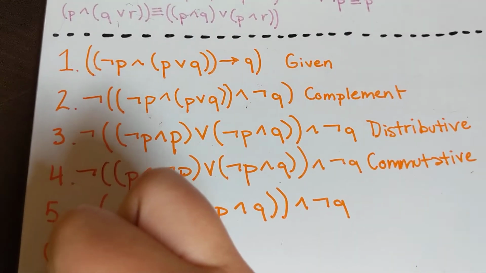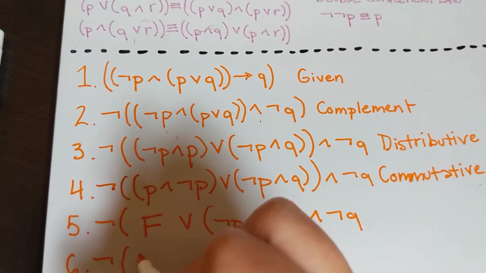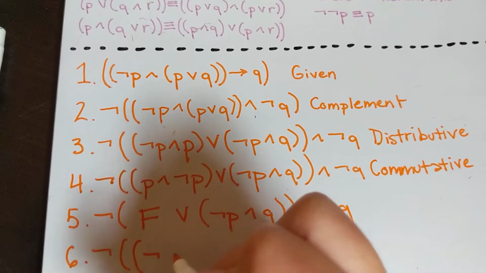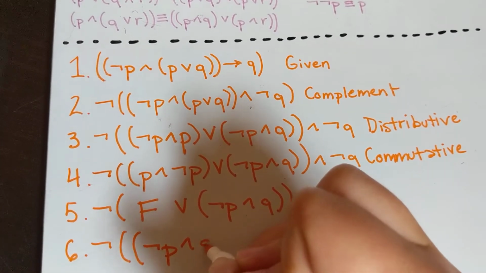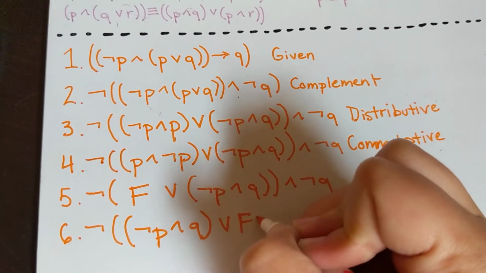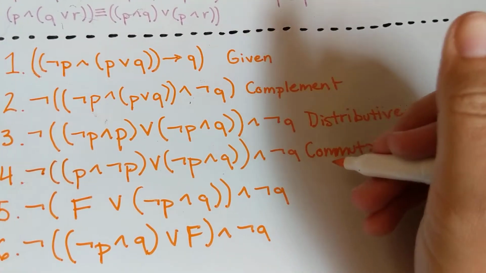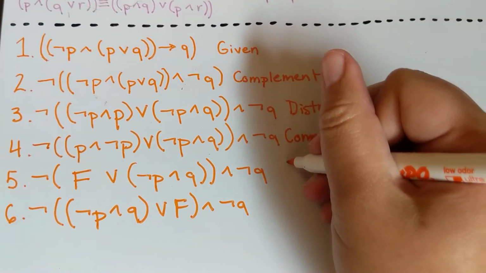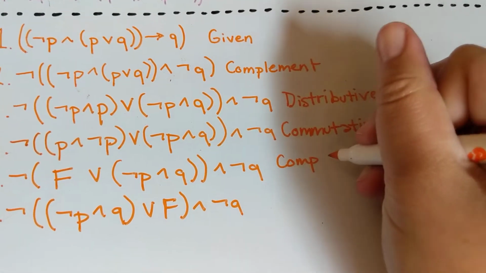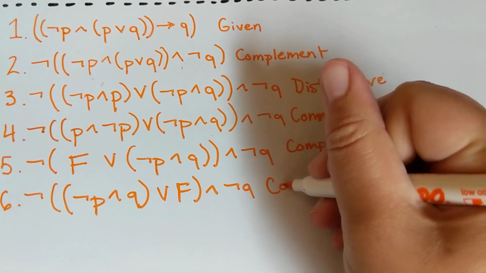So we're going to do that. Step 6 takes not P and Q, or false and not Q. Oh, we didn't say here that we used the complement. And here we're using commutative again.